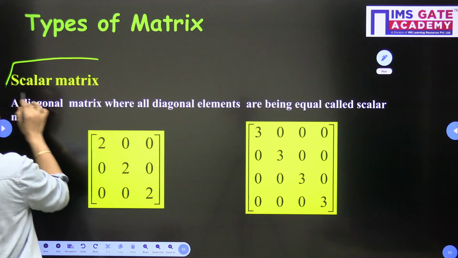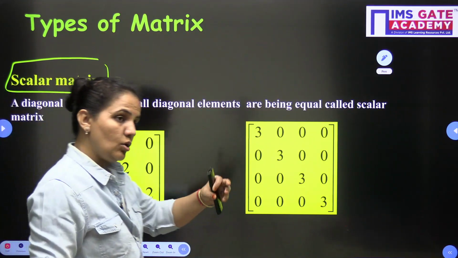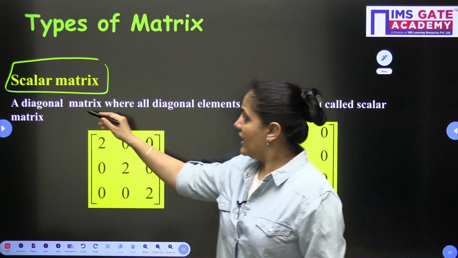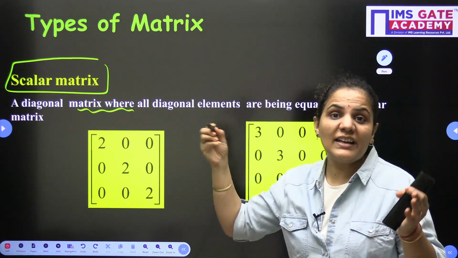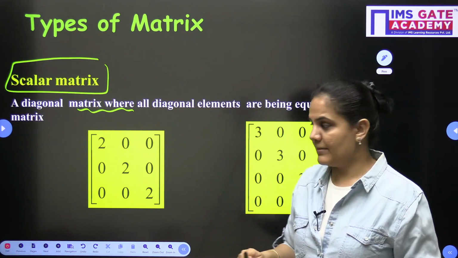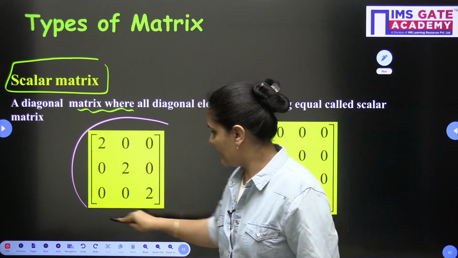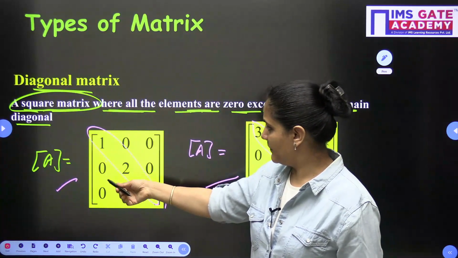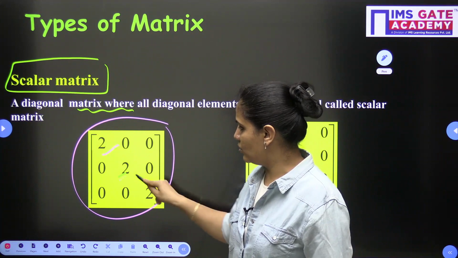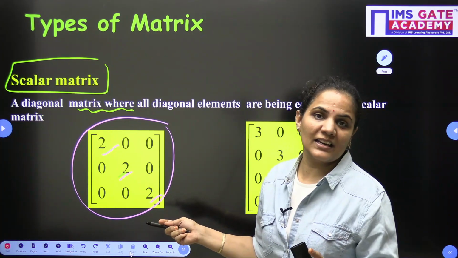Now the next one is a scalar matrix. A scalar matrix is a type of diagonal matrix. So we can say it is a diagonal matrix where all the diagonal elements are equal. That is called the scalar matrix. So if we take the same example which we were taking earlier, if I make all the diagonal elements the same, 2 2 2, this will become a scalar matrix.